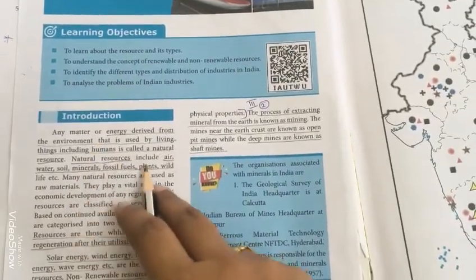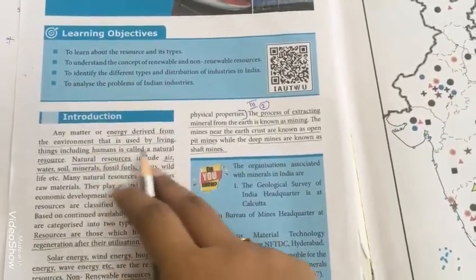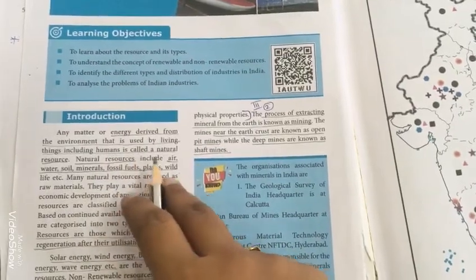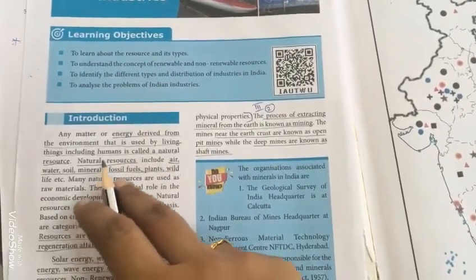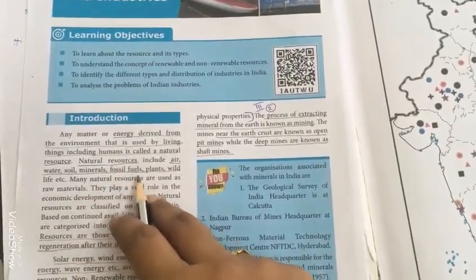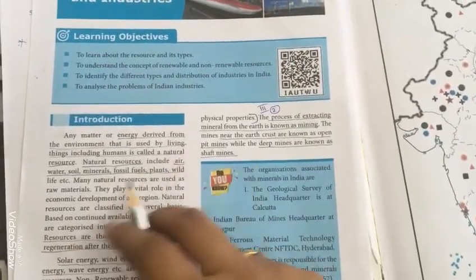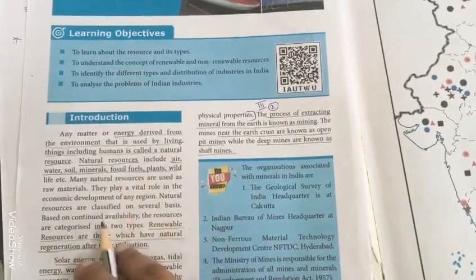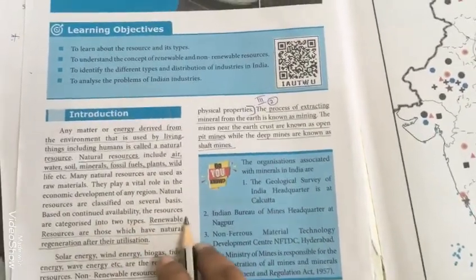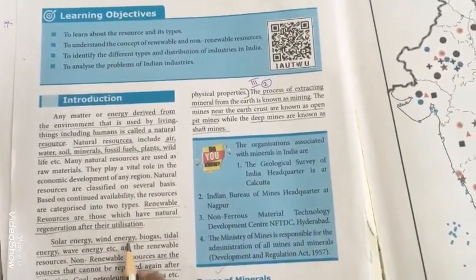Now we'll see the types of natural resources. Natural resources include air, water, soil, minerals, fossil fuels, plants, wildlife, etc. So these are all the natural resources. It is classified into two types, that is renewable resources and non-renewable resources.